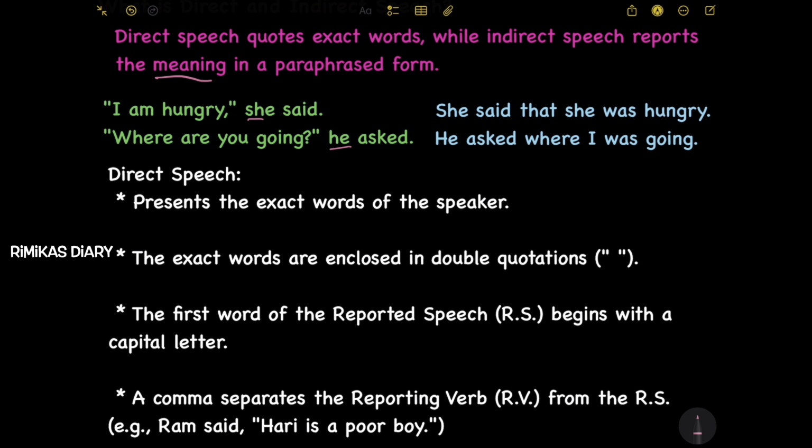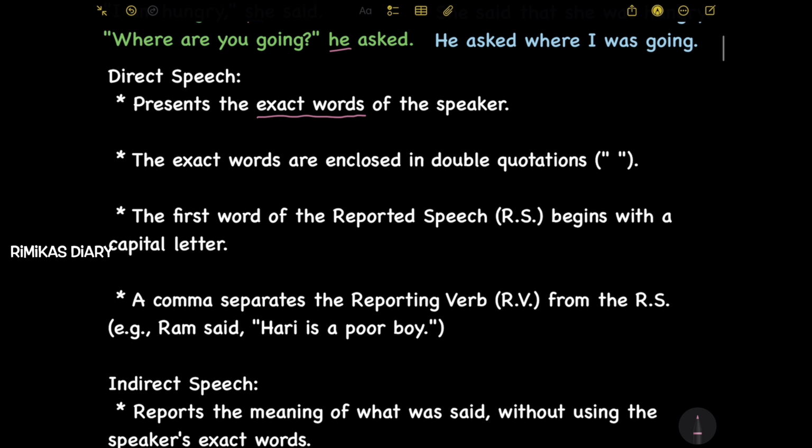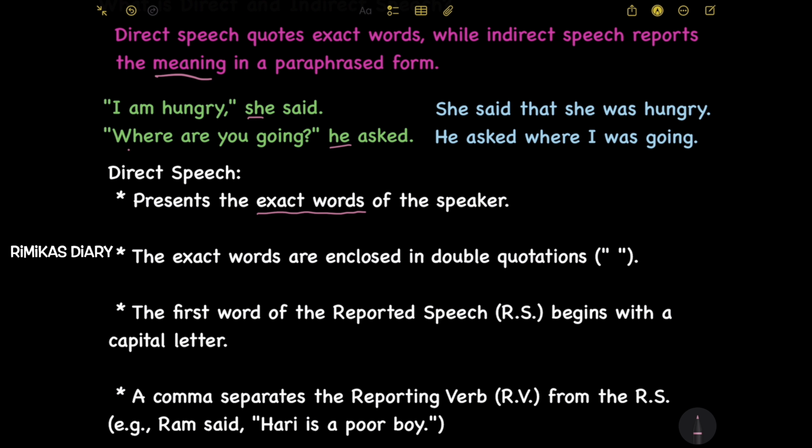Next, direct speech. It presents the exact words of the speaker. The exact words are enclosed in double quotations. So, like we saw here, "Where are you going?" he said. Here, the exact words are enclosed in double quotations.